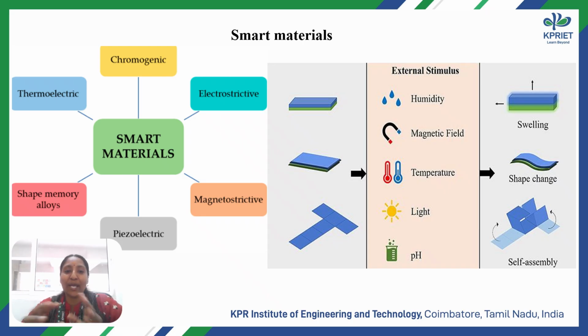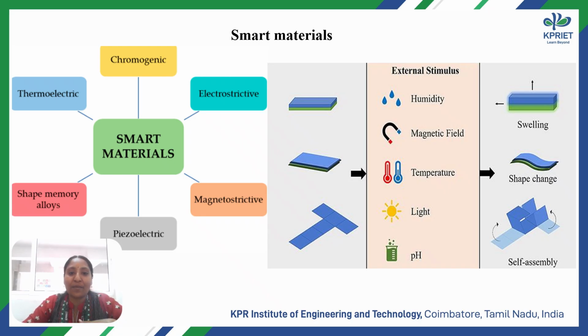They are a combination of sensing and actuation within the material system itself. So that is a highlight of smart materials. Smart materials generally exhibit three functions: sensing an external stimulus. See in the figure, we have smart materials. If we induce an external stimulus such as humidity, magnetic field, temperature, light, or pH, it processes